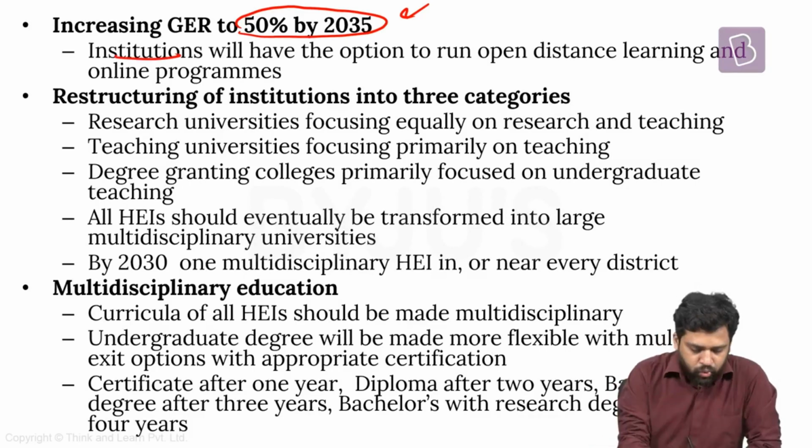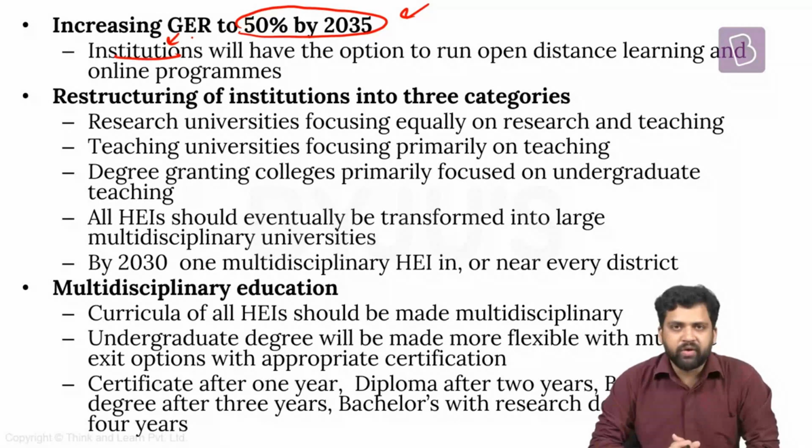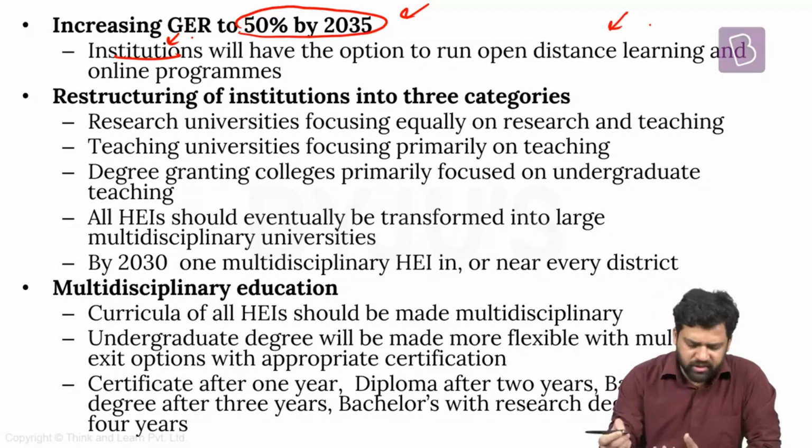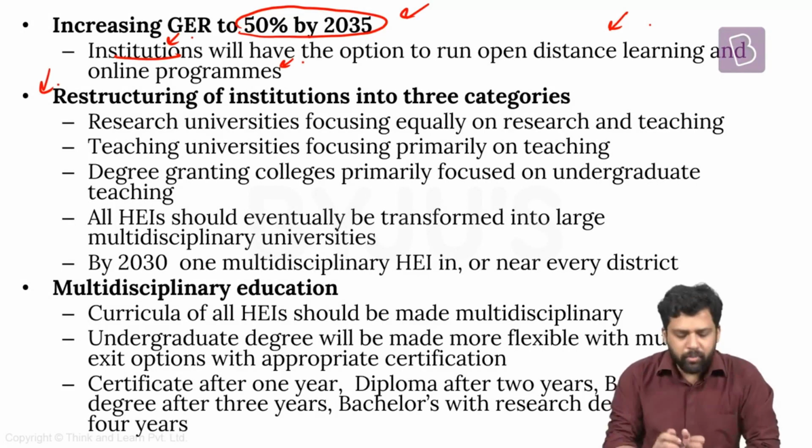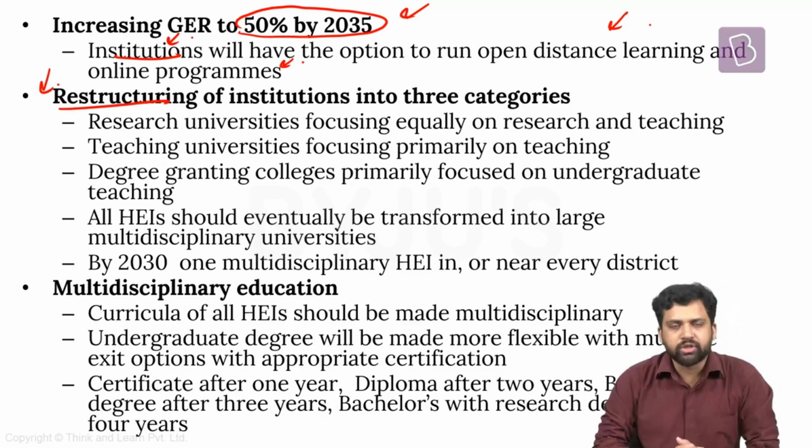And they're saying that to do this, one of the things that can probably be done is, since it is difficult for many people to access education, why not introduce open distance learning and online programs? That way, more people will find it easier to access higher education. Next, they talk about structuring of the higher education institutions. So in India, we have different kinds of higher education institutions. Some are exceptional, some are renowned the world over, but many of them are not up to the mark.